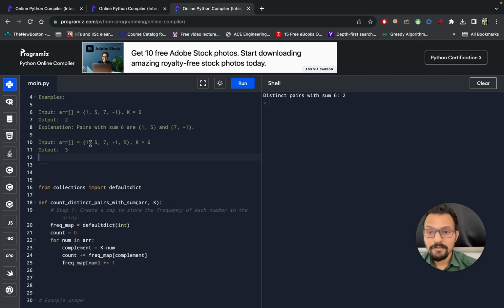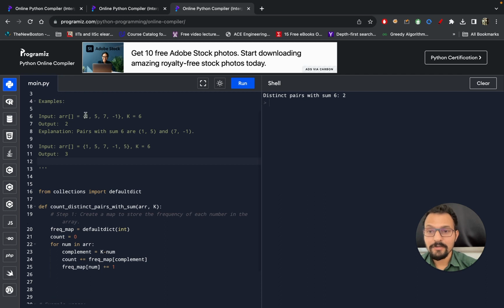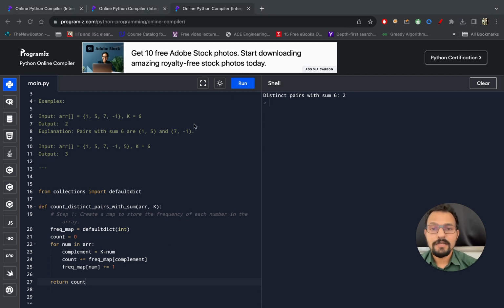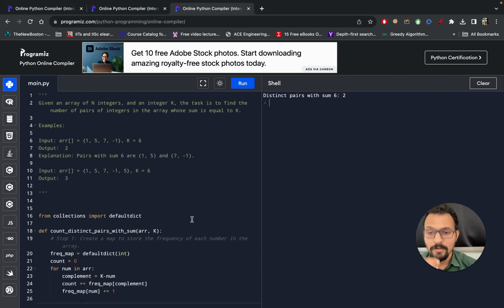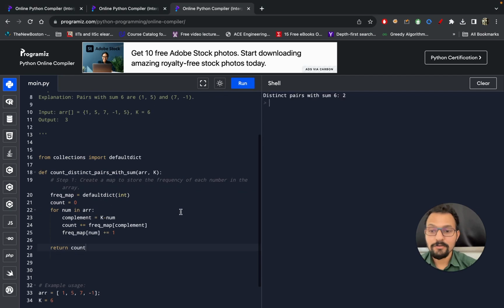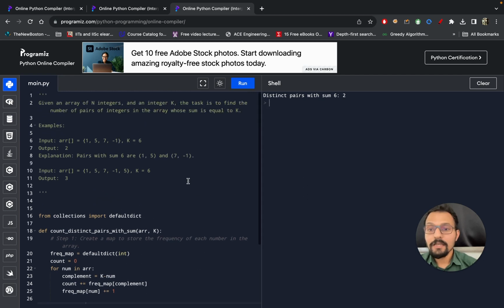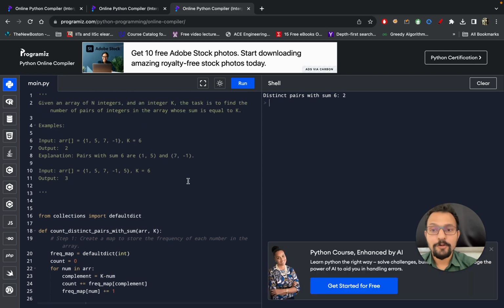Because what you are doing here is... for example, let's see an example of this. I will explain it with an example in a second, but let me first complete this. Now you are just returning count. Okay, so that is done, and let's try to run it. I have already mocked the input, and let's see how many pairs it gives. It returned 2, right? That perfectly worked. Now let me explain the code and time complexity to you.